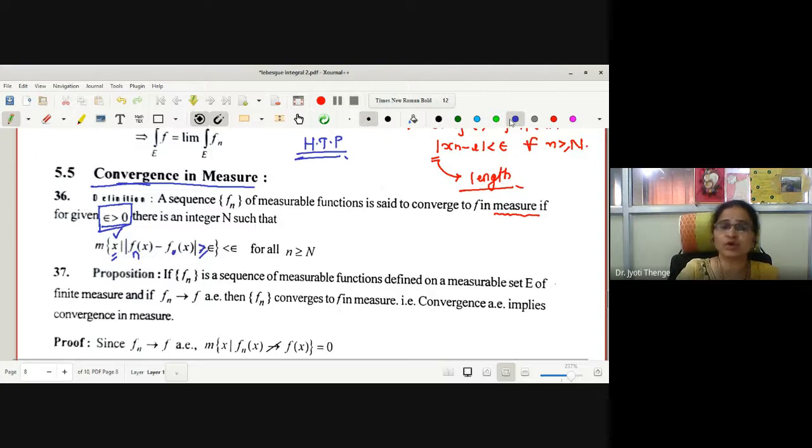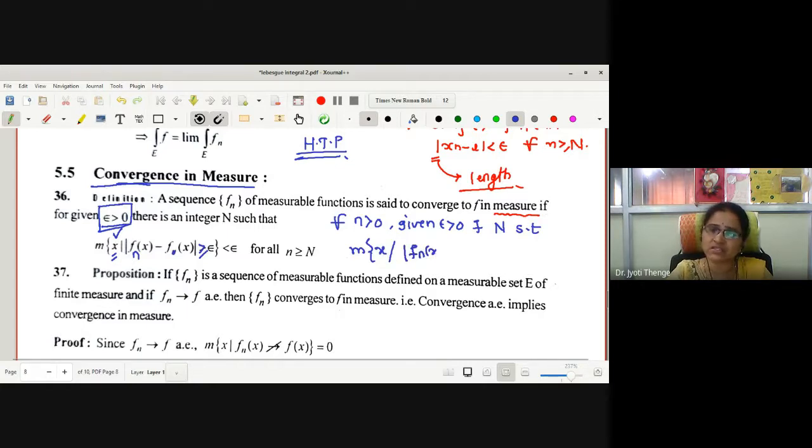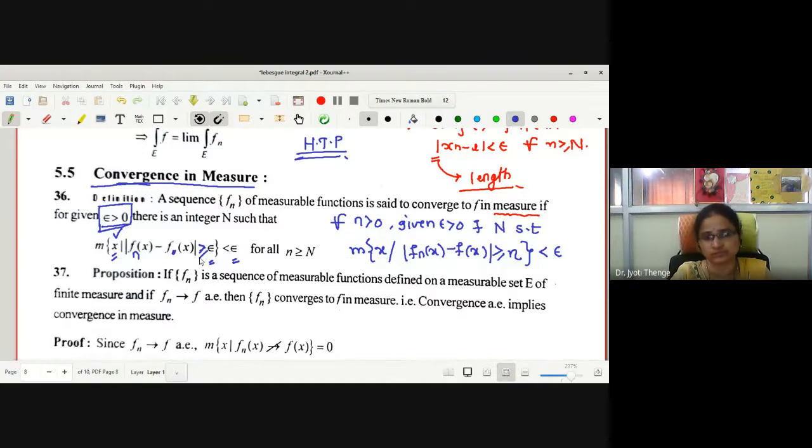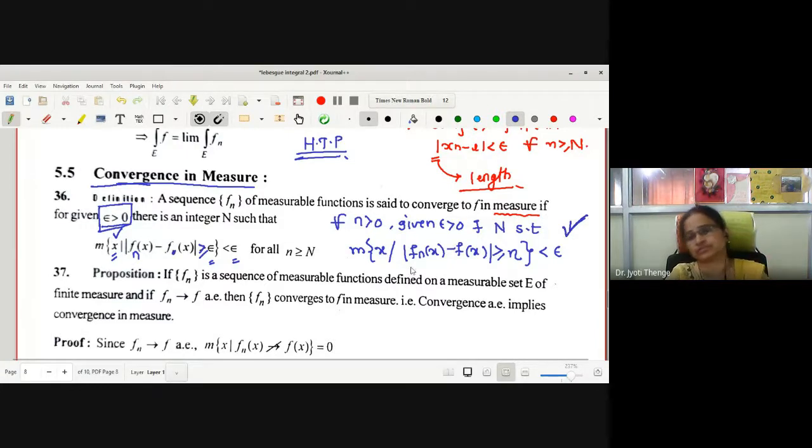Now in some books, the notation used is different. For all eta greater than 0 and given epsilon greater than 0, there exists capital N such that the measure of the collection of x such that mod of fn of x minus f of x is greater than or equal to eta, the measure of this set is less than epsilon. Sometimes we may get confused with these two epsilons. Eta is some positive number, right? Therefore, I feel this definition is more correct. Okay?